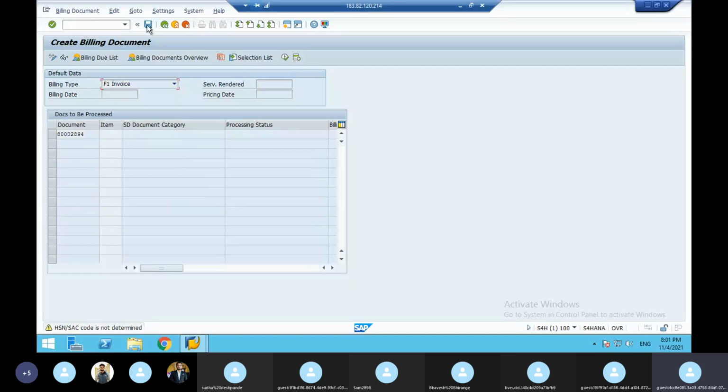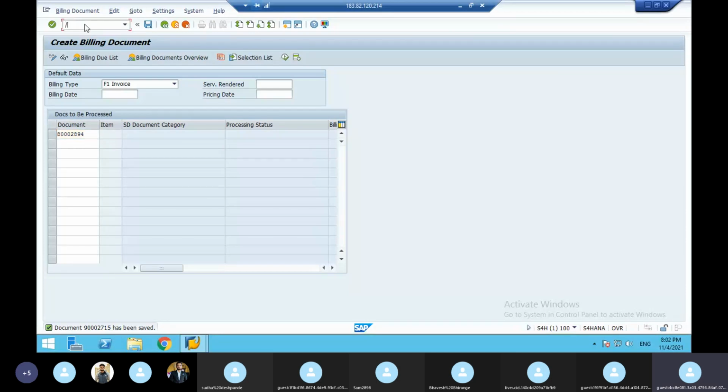So here in S4 HANA, if it shows green or yellow, it means you have to enter. In the billing, you have to enter 3-4 times. In ECC, one time enter is enough. You'll get it saved. See now, the billing document is saved.